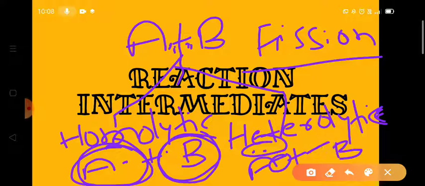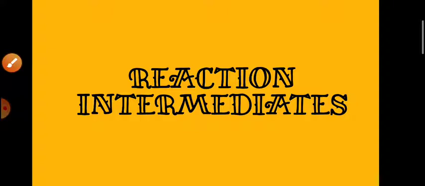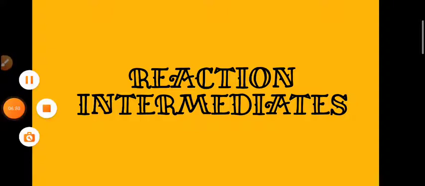Now these cations, anions, and free radicals formed in bond breaking are very active. And such species are known as reaction intermediates. Such species which are formed due to bond breaking are called reaction intermediates. Okay, so these reaction intermediates have an intermediate life and they can be separated by suitable means.